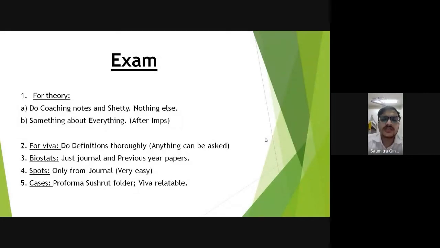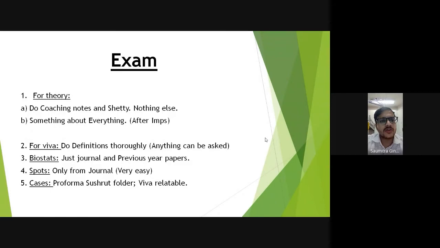Try to learn those definitions word by word, because the teachers who are there don't see whether you understand that topic or not. They just want to hear that definition word by word. And what happens is, if you blunder on a definition, or if you don't know a definition, your Viva won't go further on that topic. So it's like a direct zero for you, at least for that topic. So at least do those definitions, and after that, no one in this world can predict what is going to come in Viva. Whatever you do from any topic, you do the Sushrut folder, you ask a batchmate, seniors, anything can be asked.